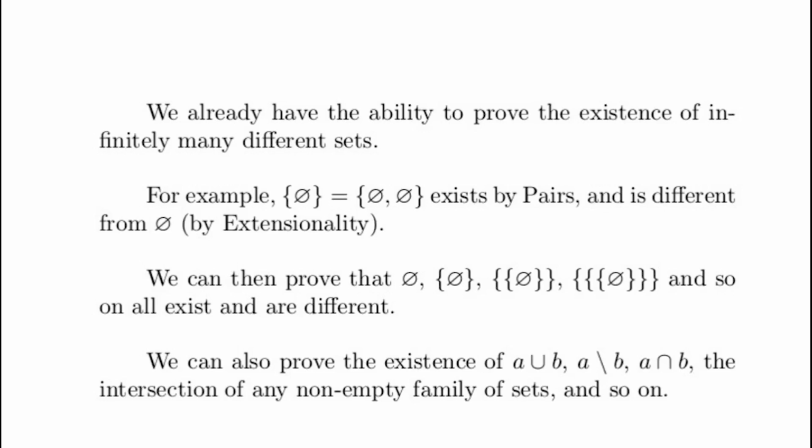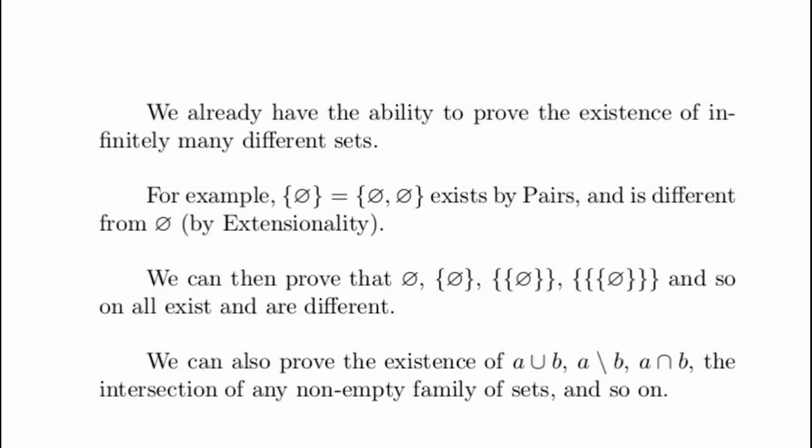Why? Because it has a single element and therefore isn't empty. Okay, so I can carry on putting pairs of curly brackets around and end up with a sequence of sets where it's possible to prove that they're all different. So we've got infinitely many different sets.